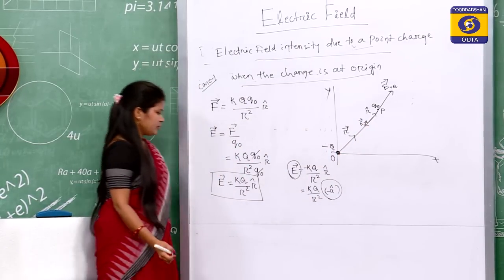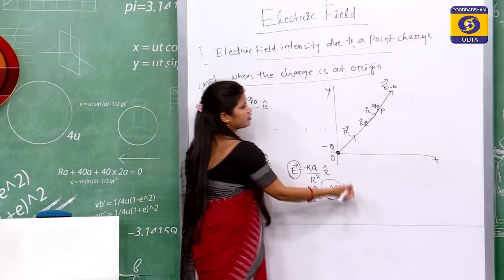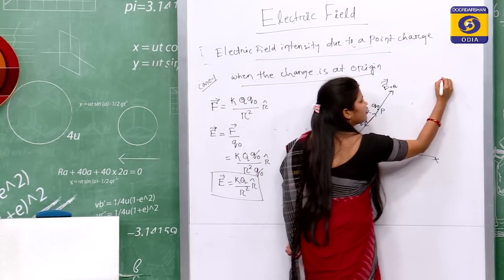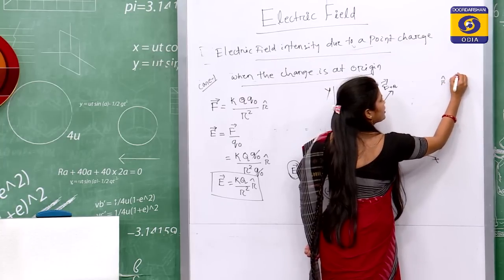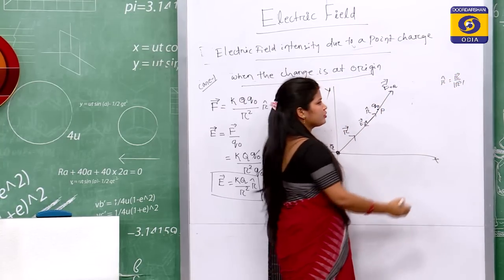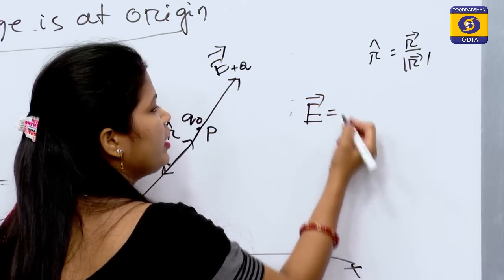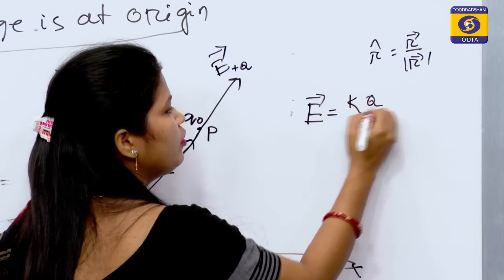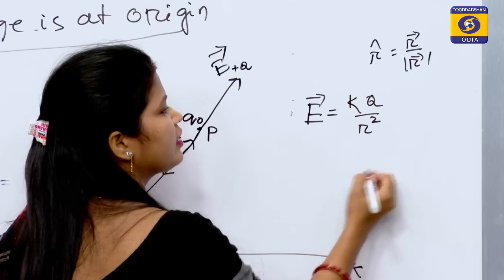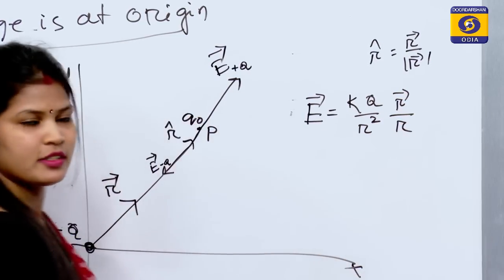And in vector notation, we know r cap is equal to r vector upon r vector magnitude. So, electric field will be KQ upon r square, r vector upon r.